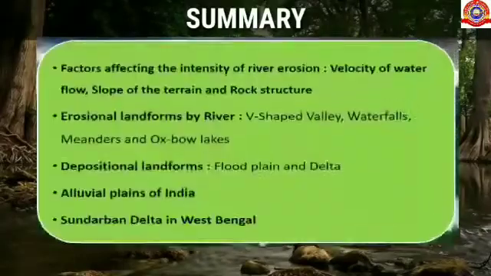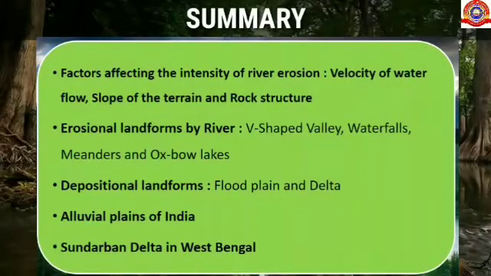Okay students, let's summarize today's topics. First of all, we have studied the factors affecting the intensity of river erosion. They are velocity of water flow, slope of terrain and rock structure. Then we have studied erosional landforms. They are V-shaped valley, waterfalls, meander and oxbow lake. Here, V-shaped valley and waterfalls come under upper course and meander and oxbow lake come under middle course. Then we have studied depositional landforms. They are floodplain and delta. Then we have seen alluvial plains of India and Sundarban Delta in West Bengal.